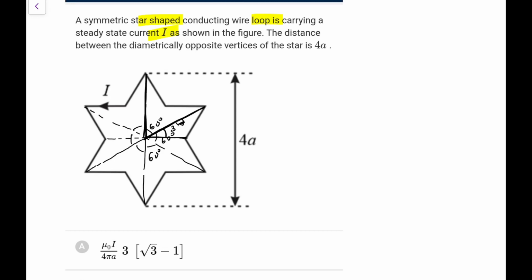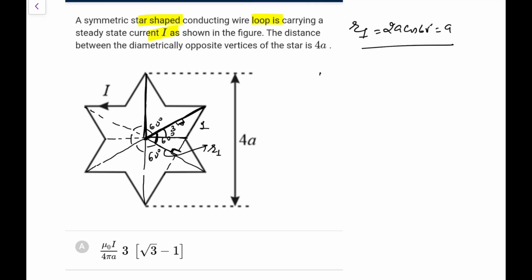For calculating the field, if this is the point and this is the wire, we need the perpendicular distance from the wire. If I join it like this, this would be the perpendicular coming like this, this would be the perpendicular distance. If this is 90 degree and this length you know is 2a and this is 60 degree, so this perpendicular distance, this r perpendicular of this wire 1, will definitely come out as 2a cos 60, which is a. So r perpendicular is a.